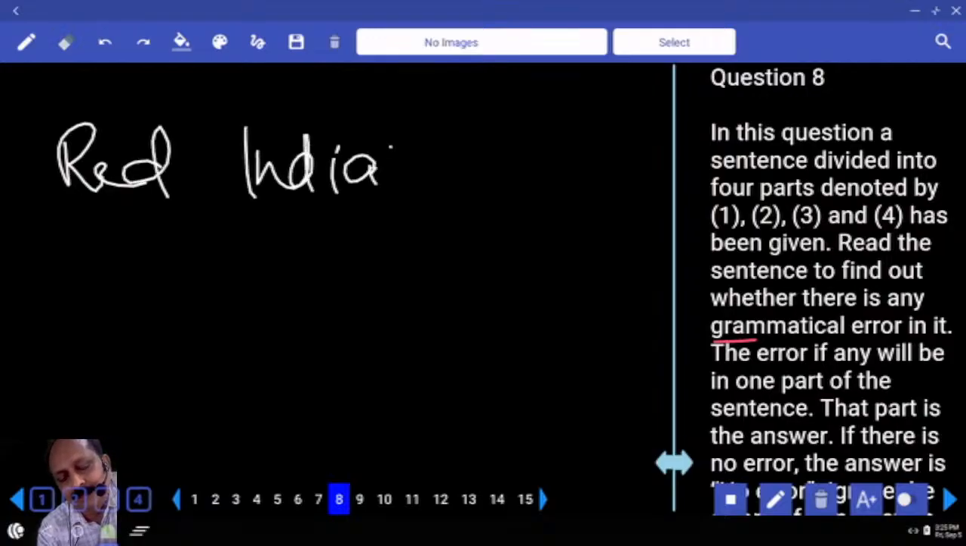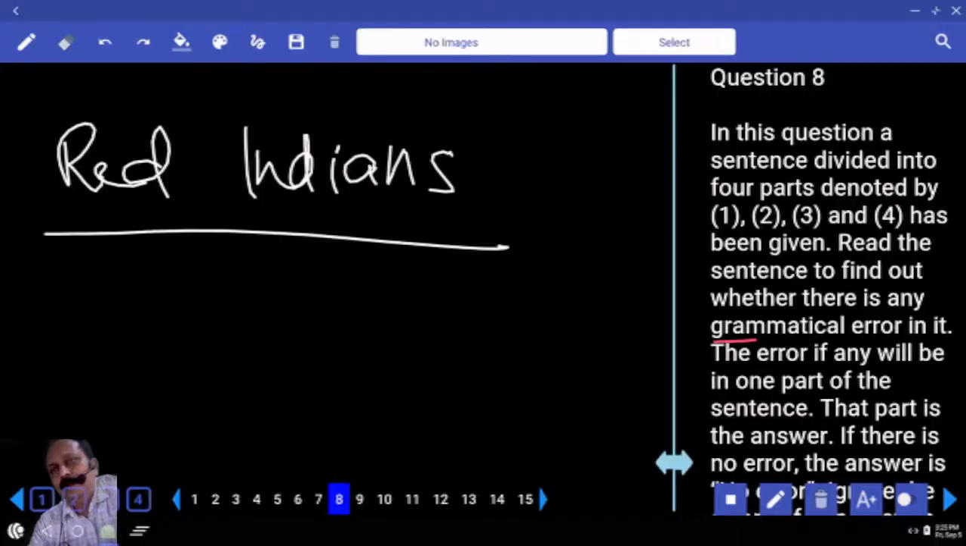Red Indians. Have you heard of Red Indians? Not a good question to ask, but respond. How many of you know about Red Indians? A few. Okay. If you take North American continent, North America, South America or Latin America, Europe, Africa, Asia, Australia, and South Pole, Antarctica, 7 continents. But North American continent, how many countries are there? 3 countries. What are they? Canada, USA, and Mexico.